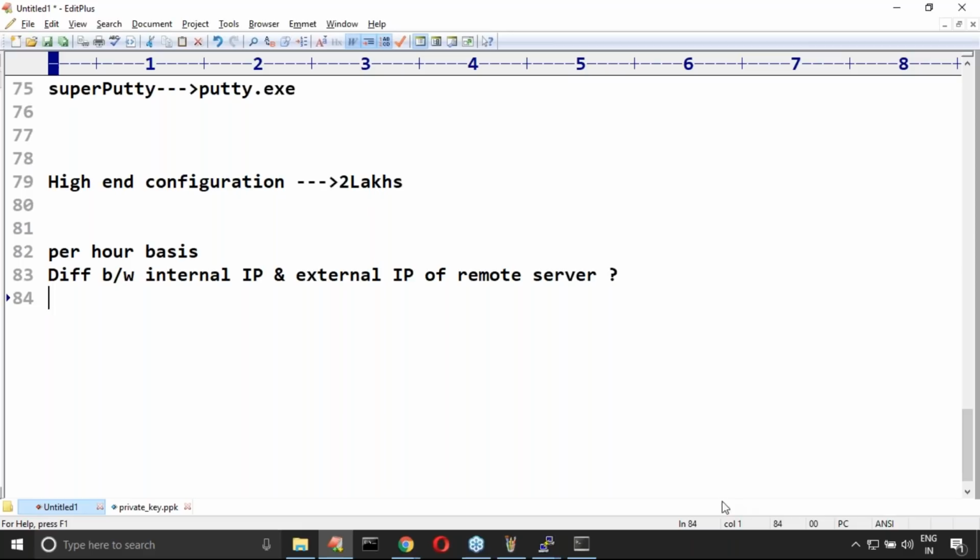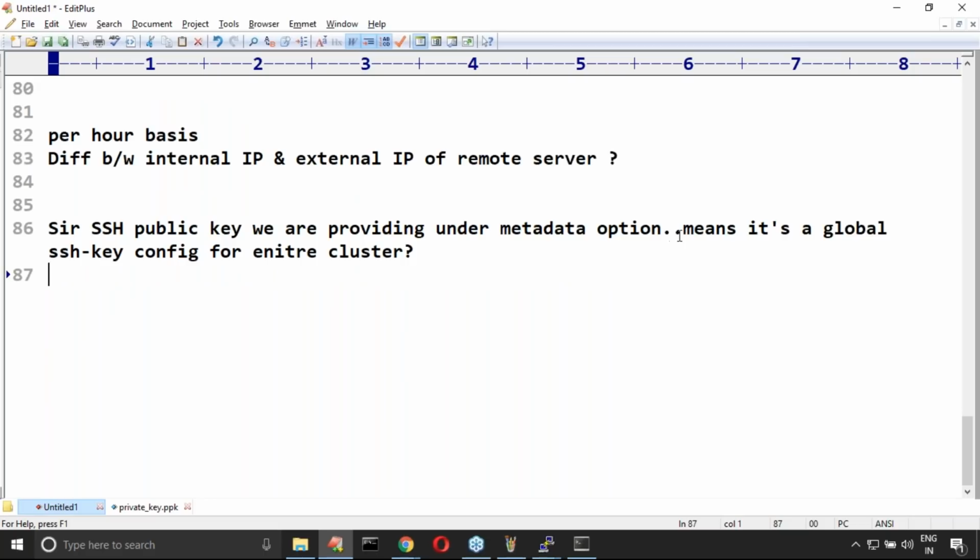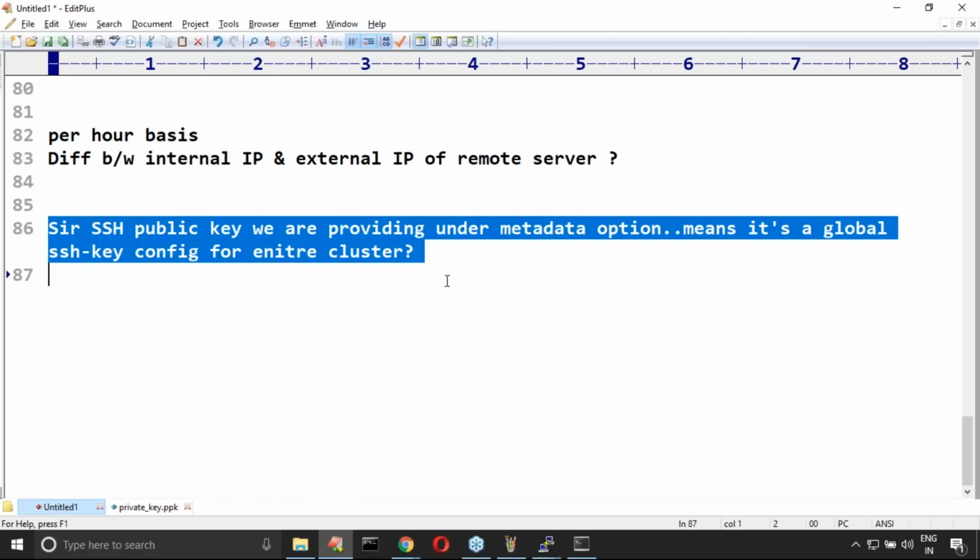Under VM instances metadata, we are providing SSH keys. Have you remembered? These are global SSH keys for the entire cluster.